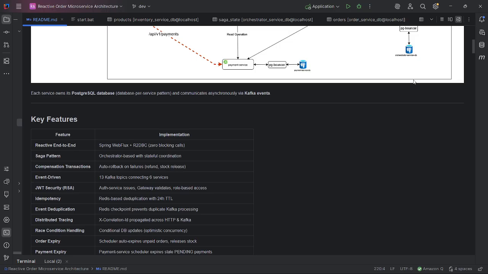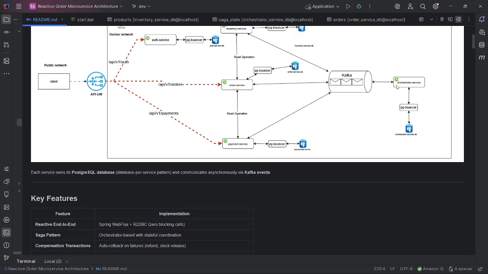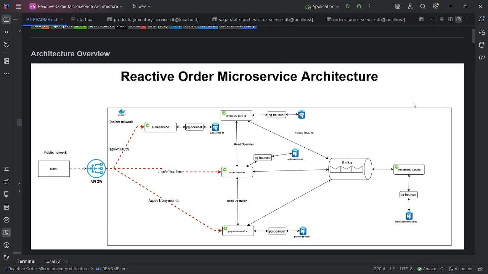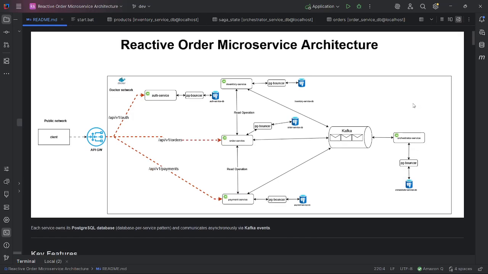So to summarize, 6 services fully reactive, Saga pattern with auto compensation, 17 enterprise patterns, and 0 data loss thanks to the DLQ and idempotency. Everything runs with one command via Docker Compose, and the repo link is in the description. Thank you.